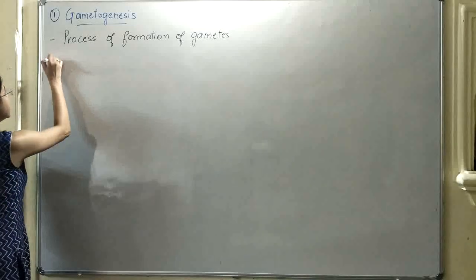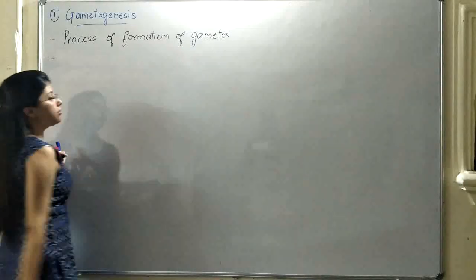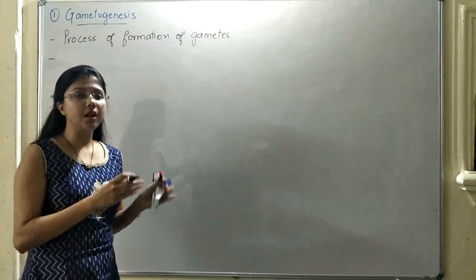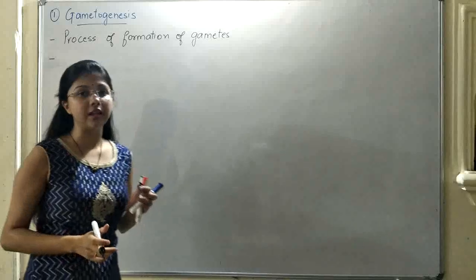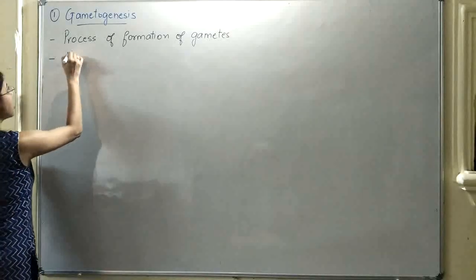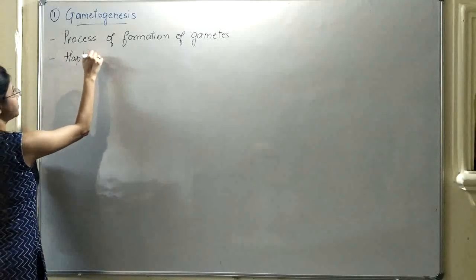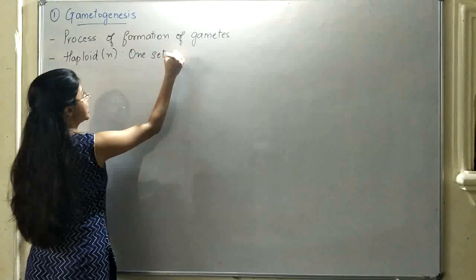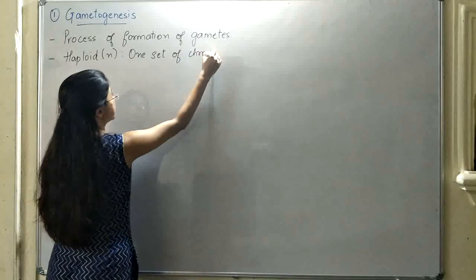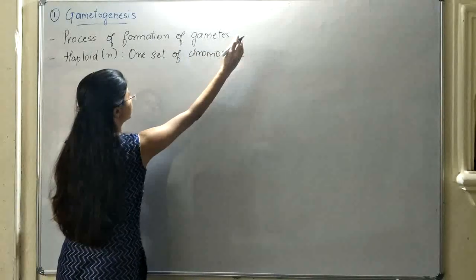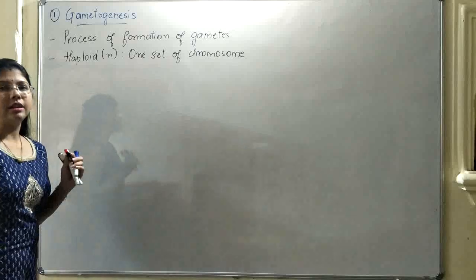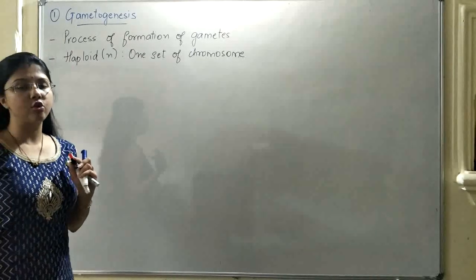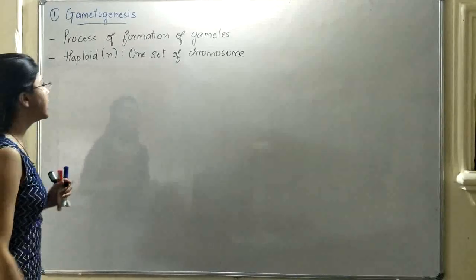Since it is a process which involves the formation of gametes, and gametes are a type of cells, when you study gametes you need to keep one thing in mind: gametes are always haploid. What do you mean by haploid? They have only one set of chromosomes present. So remember, gametes are always haploid and have only one set of chromosomes.